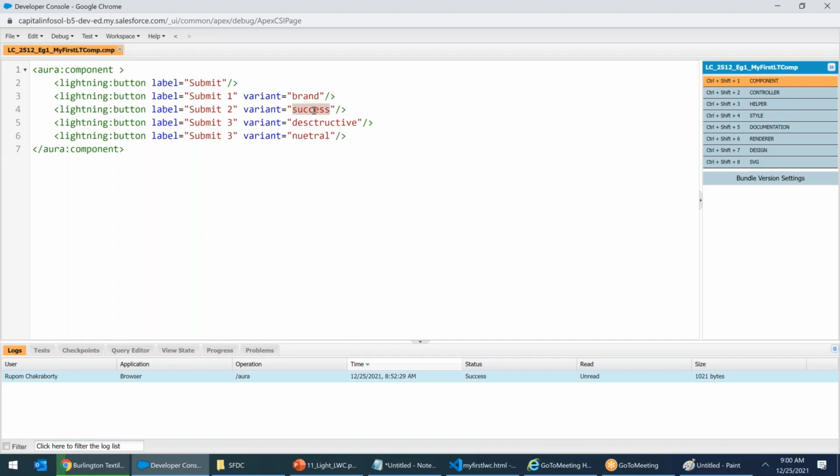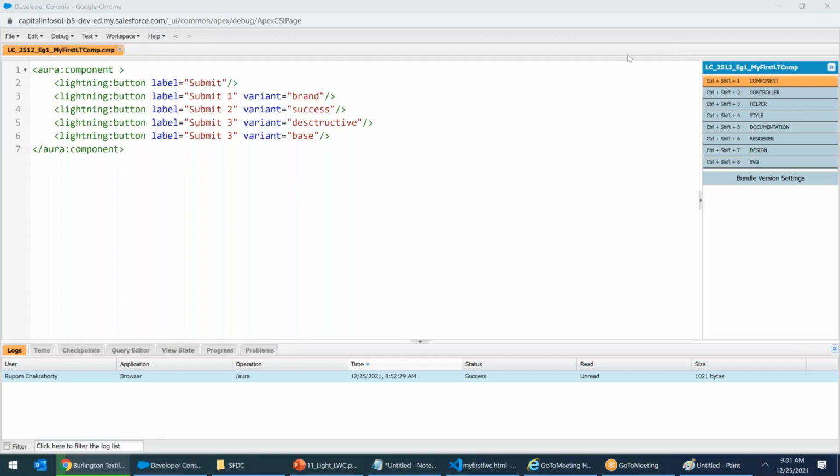Success will give you a green button. Destructive will give you a red button. Neutral will give you nothing, it is equal to the first one. If you don't write it also, it's neutral. Or base, you can say variant equals to base. Let me take base rather than neutral. Control S. Now I created a component.